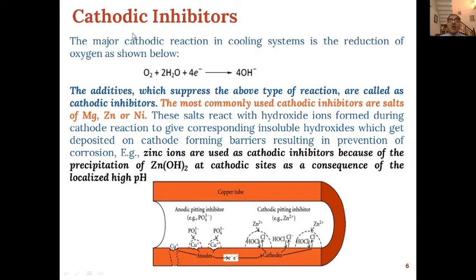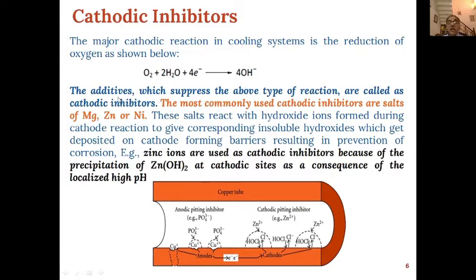Then come cathodic inhibitors. We know that when corrosion takes place, atmospheric oxygen reacts with moisture, and hydroxide ions are produced on reaction with the electrons formed through the anodic reaction.